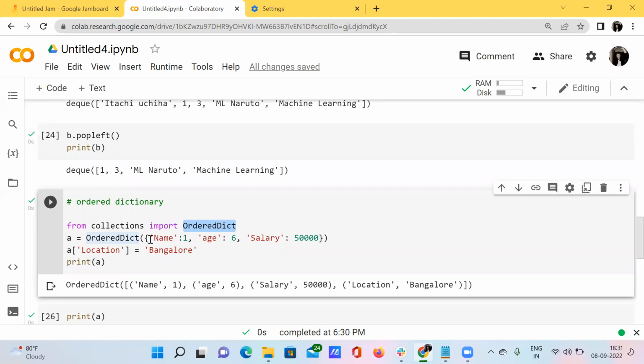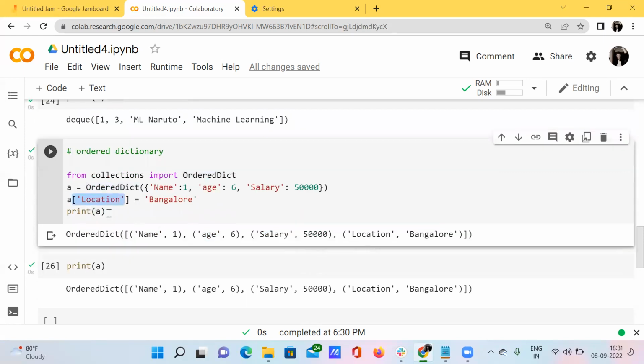Whatever may be the order, we have given these elements in a specific order. I have given the name first, then the age, then the salary, and at the last I'm adding this key, the location. So the order will be first name, then age, then salary, and lastly the location. So the output should be in this manner. See here, I have got the output in the same way: name, age, salary, location.